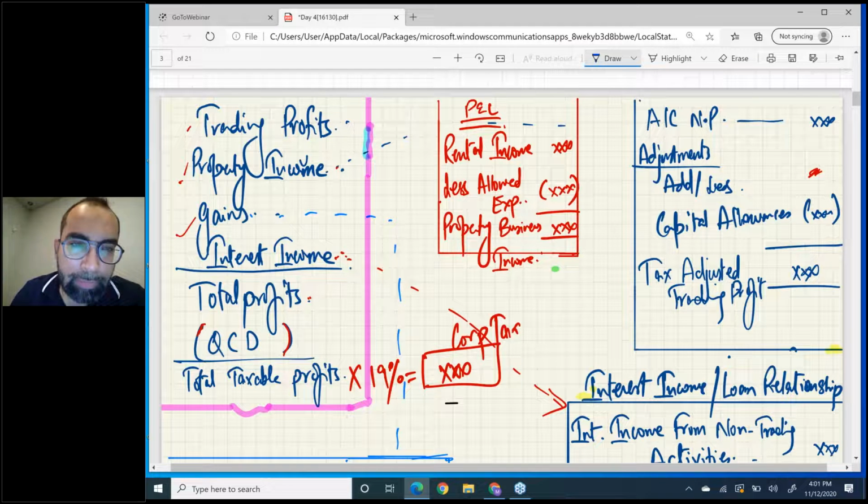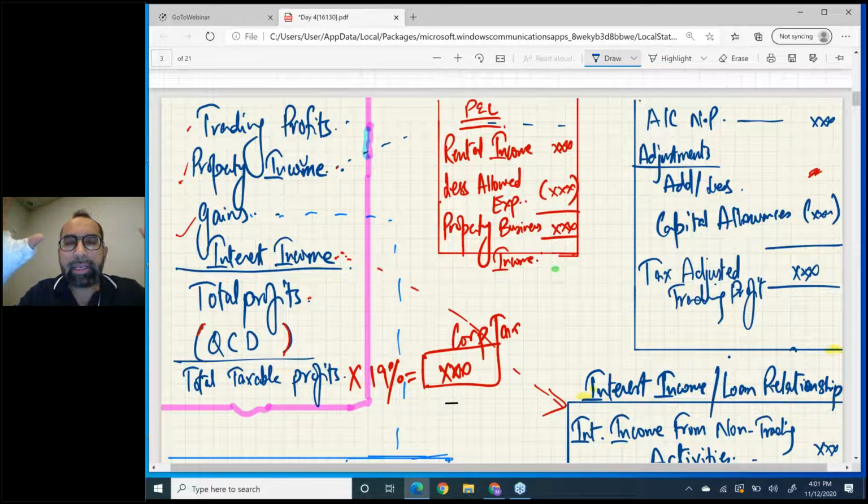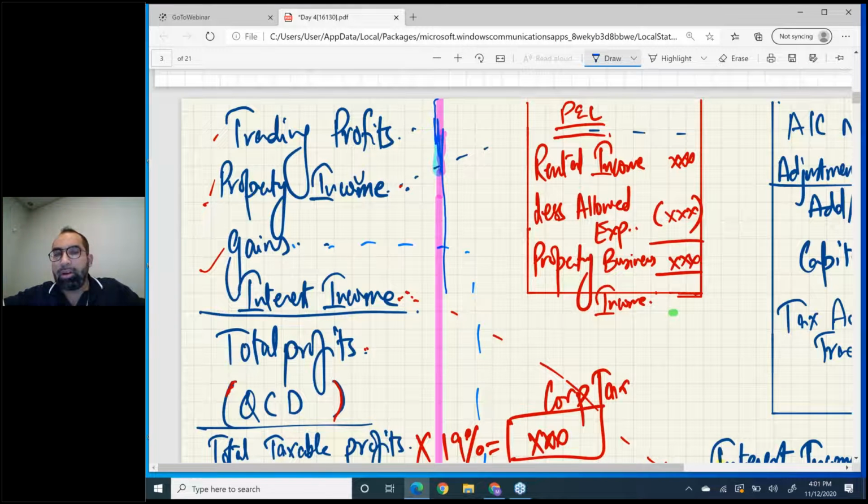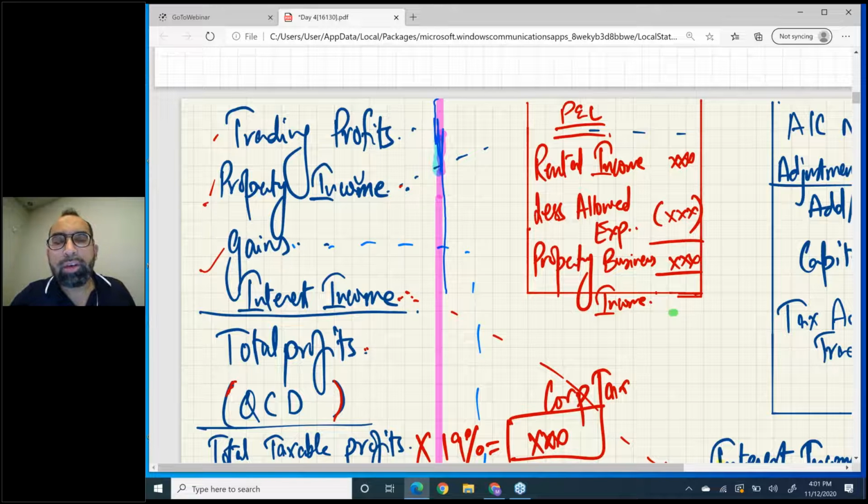Now, if somebody asks you to calculate tax for an individual, what will come to your mind? Three columns: non-saving interest, dividend. But if somebody asks you to calculate tax of a company, this format will come to your mind, just one column. The first thing is trading profits, second is property income, third is gains, fourth is interest income. You add these four and get total profits.